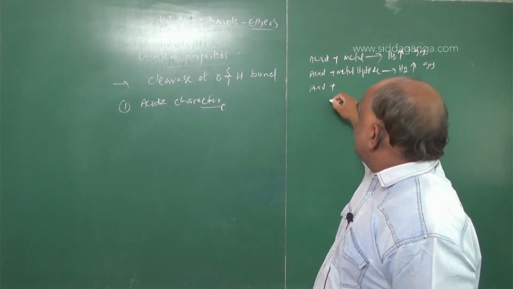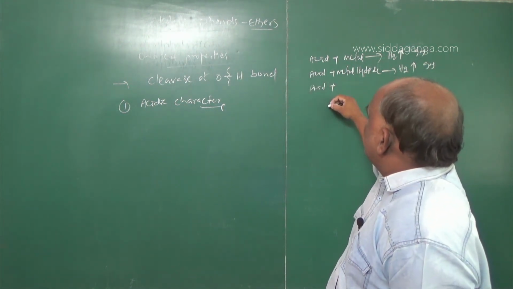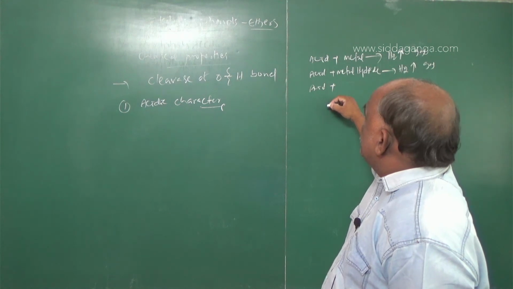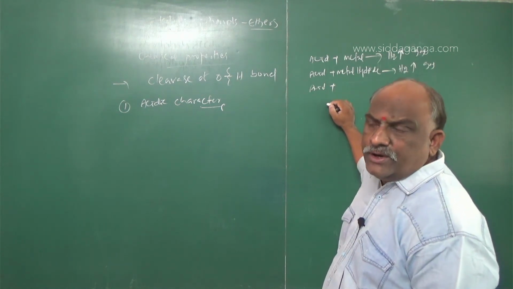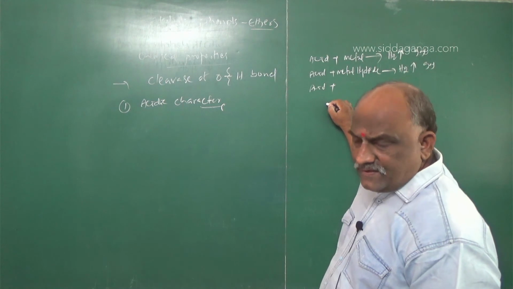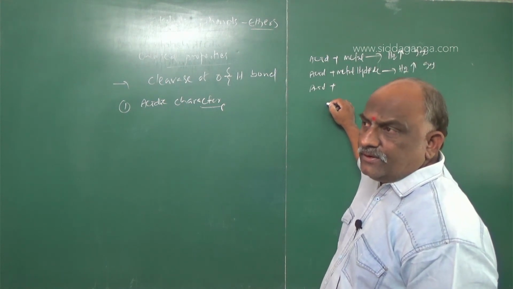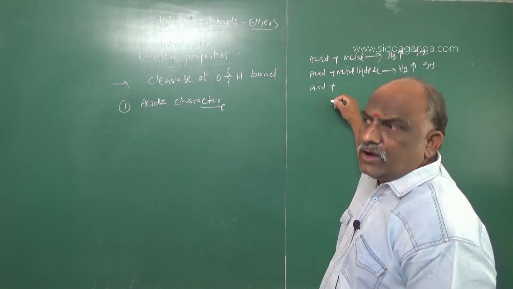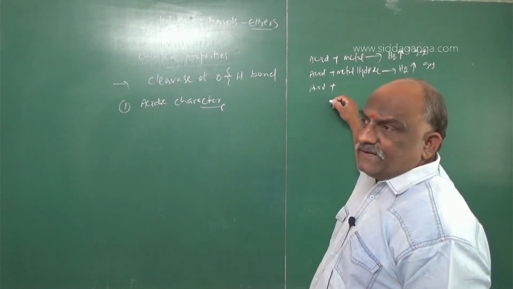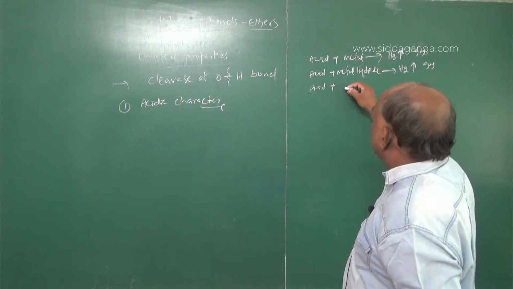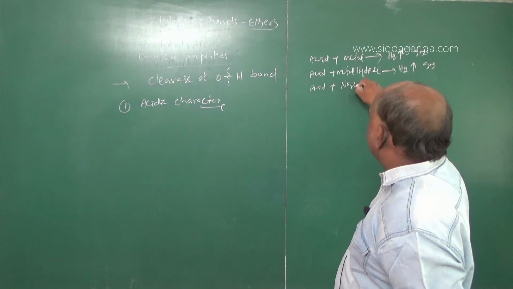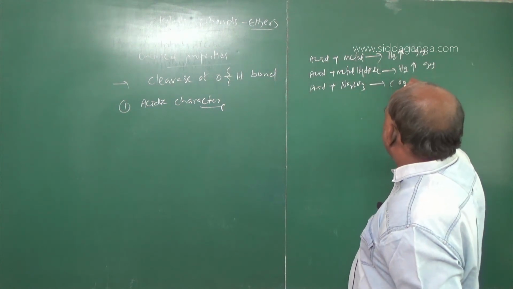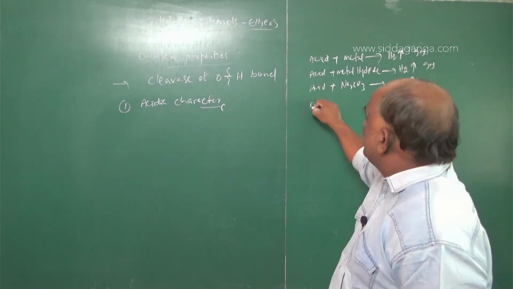Acid plus metal carbonate, such as Na2CO3, CaCO3, sodium bicarbonate or sodium carbonate, liberates CO2 gas.